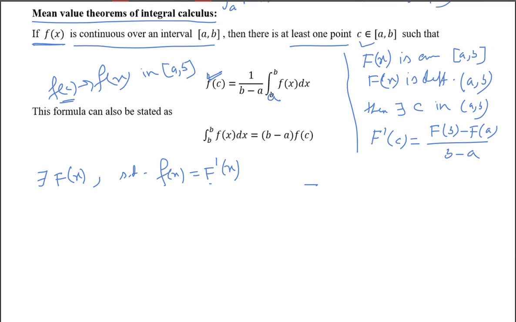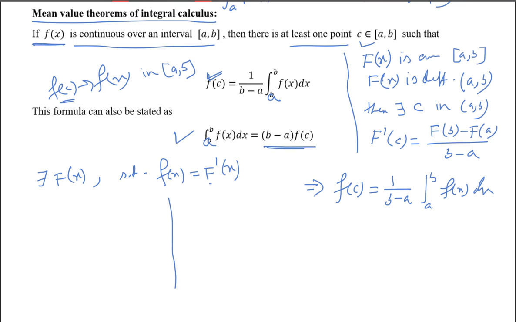And what will be your F dash c? F dash c will be small f of c, which will be equal to 1 by b minus a into F of b minus F of a. By using the fundamental theorem of integral calculus, F of b minus F of a will be integration a to b f of x dx. Or in other words, you can write integration a to b f of x dx is equal to b minus a into f of c. This is called the mean value theorem for integral calculus.